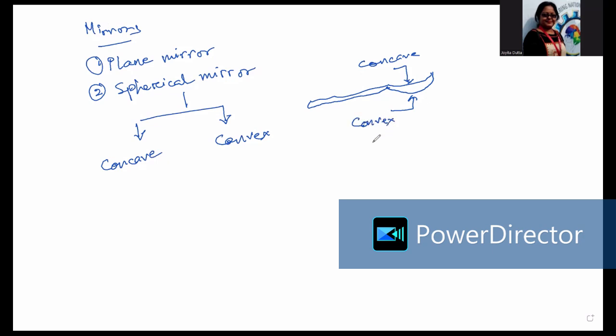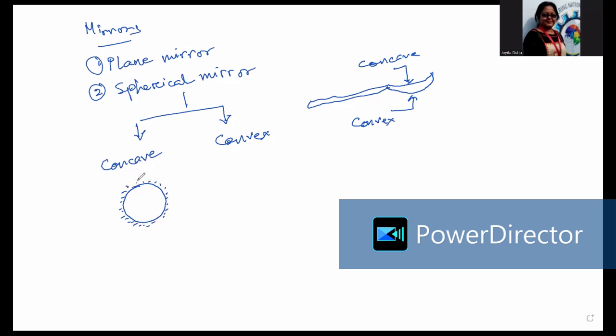All right. If I tell you from the spherical side, for a concave mirror, I have a sphere and it is being coated on the outer side.